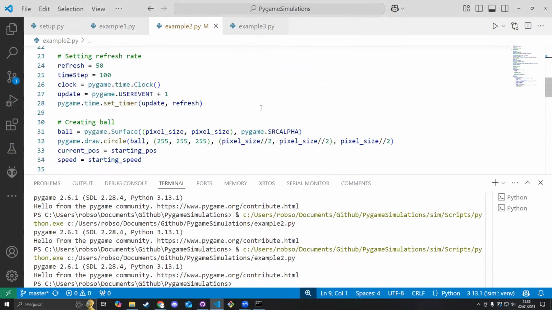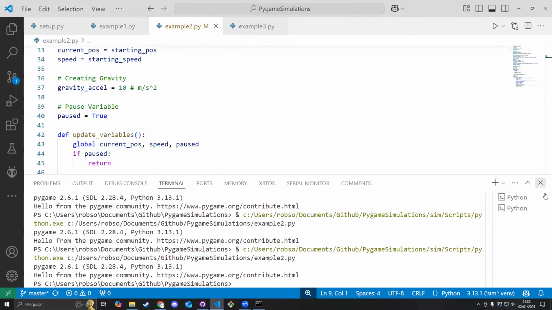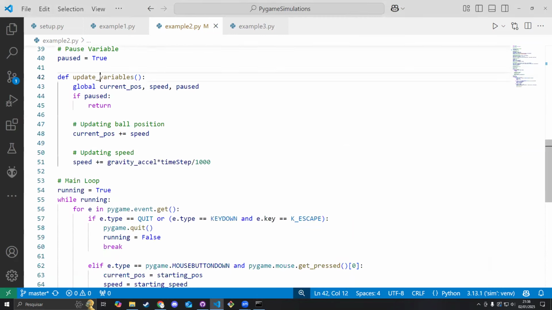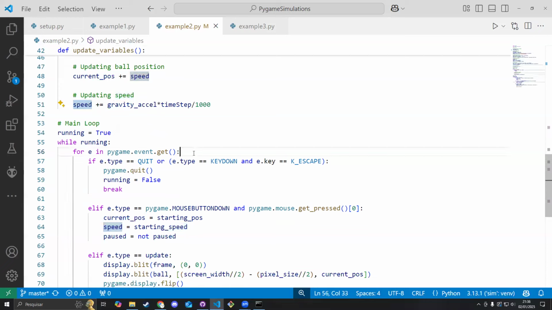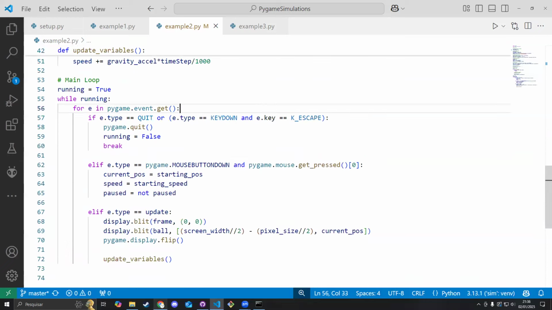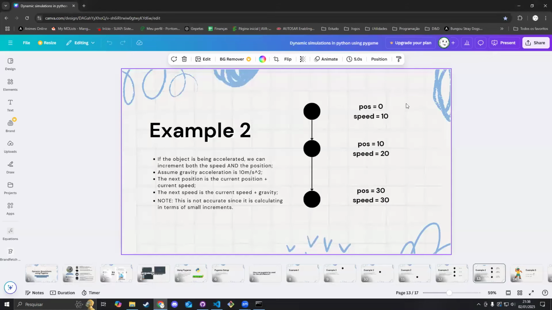So yeah, basically for this example here, I'm just taking this function here, and it is just updating the position and the speed based on the functions that I have defined. So the speed is going to increment the position, the gravity is going to increment the speed, and that's it. And okay, let's go to the next one.